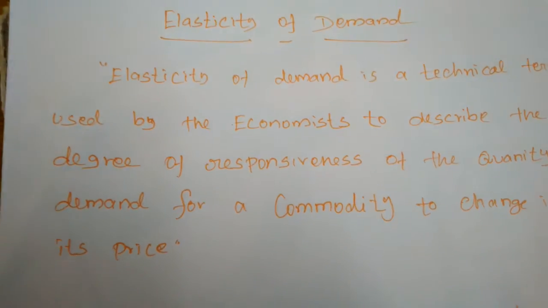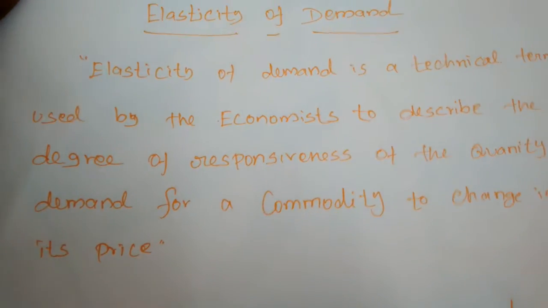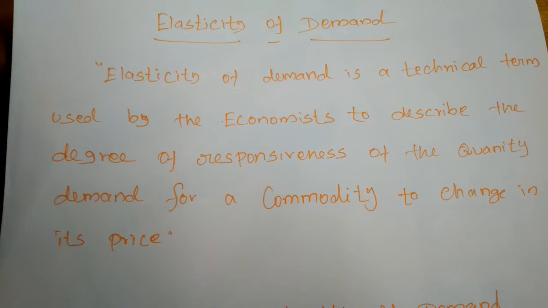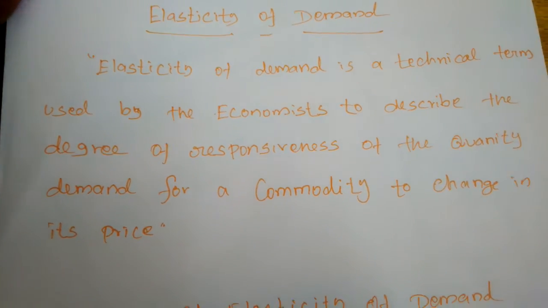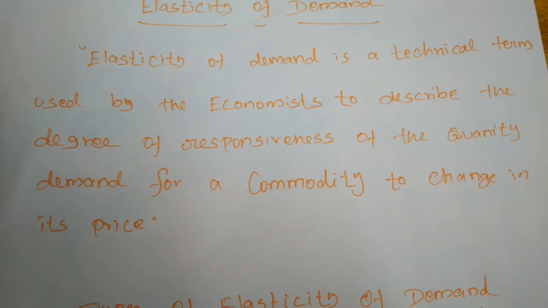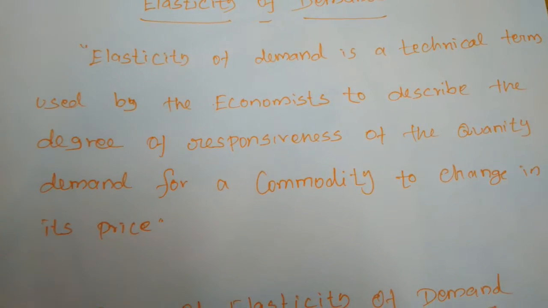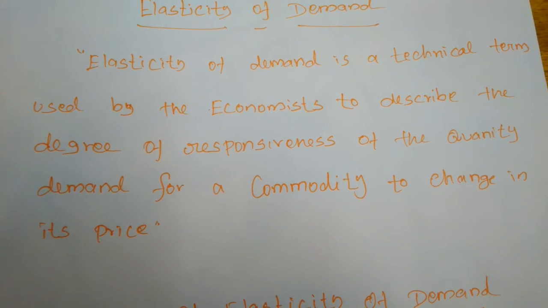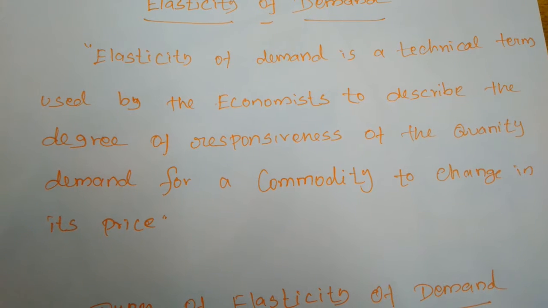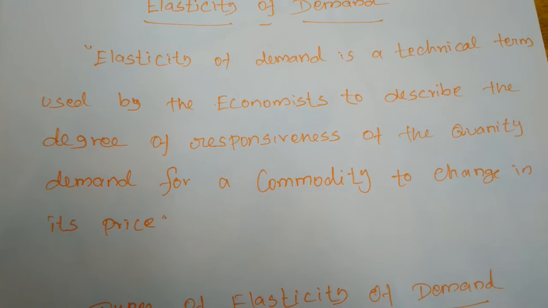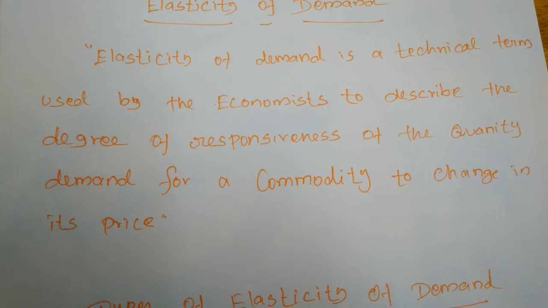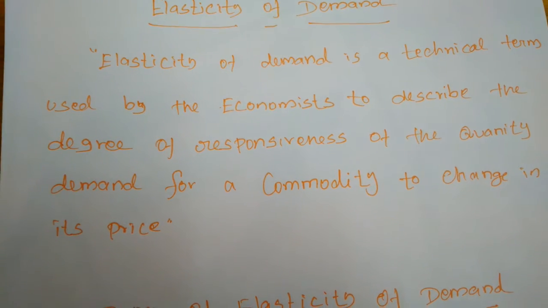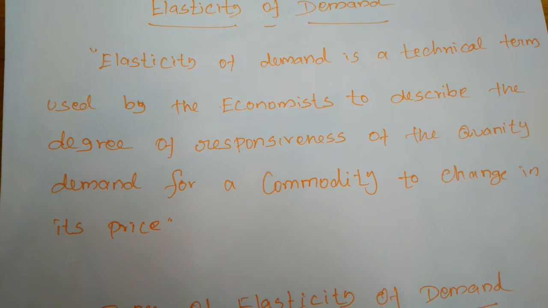We have studied the law of demand, right? On the basis of the law of demand, when the price of a commodity is increased, the demand for the commodity will decrease. But the law of demand explains only the direction of change in demand due to the change in price. It has failed to explain the rate of change in demand due to the given change in price.